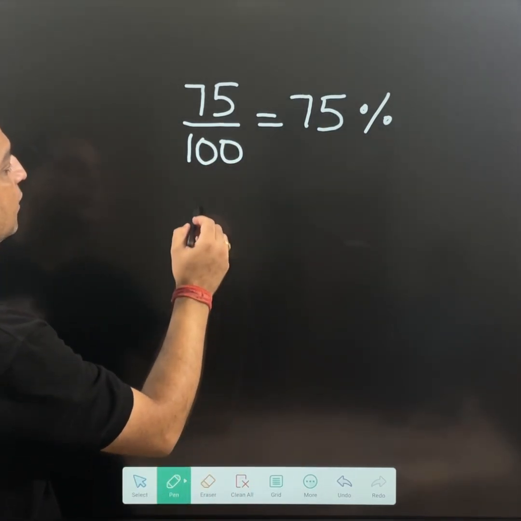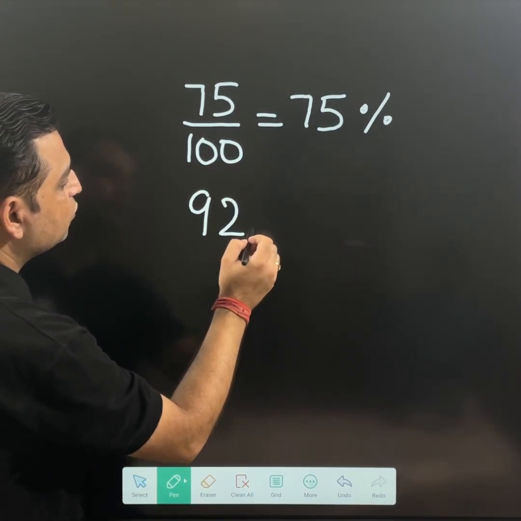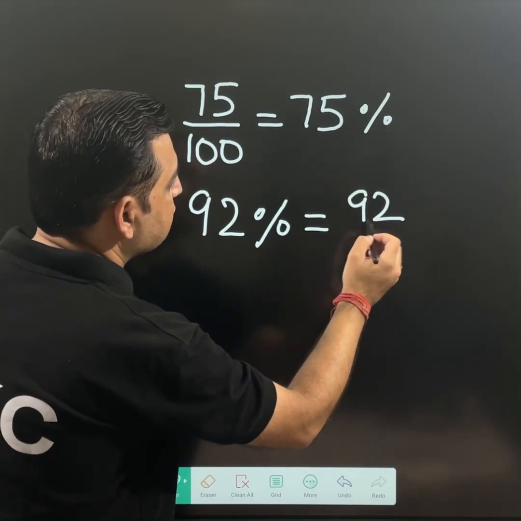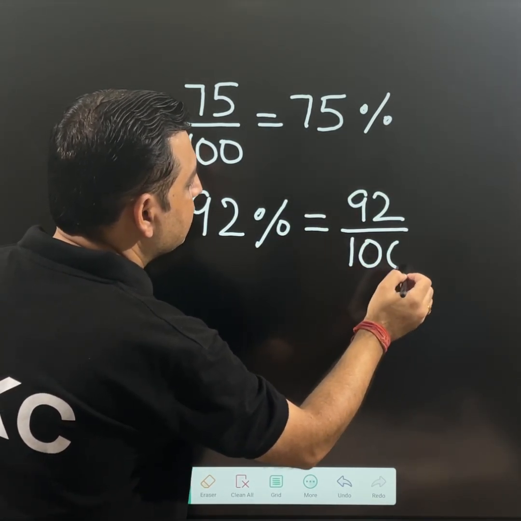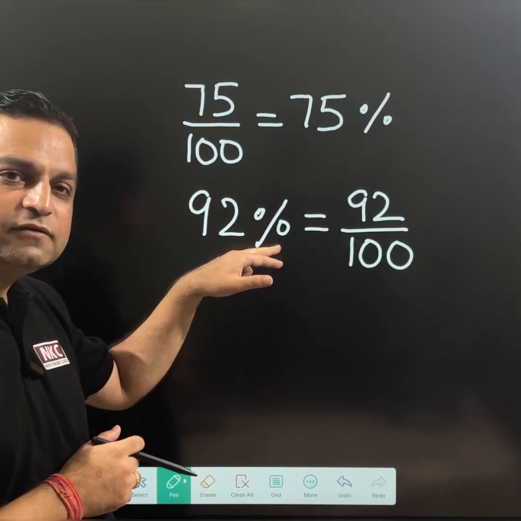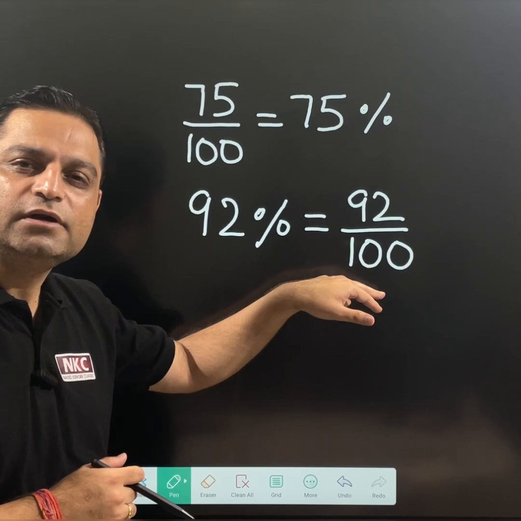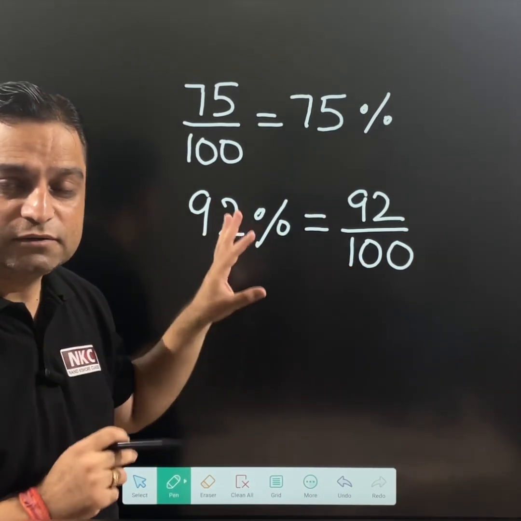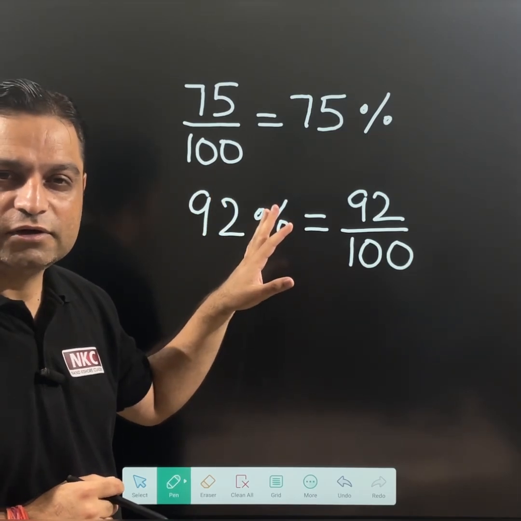Another thing: let's suppose you have 92%. It can also be converted into a fraction by writing 92 over 100. That means remove the percent sign and write 100 in the denominator. This is also correct. Both are interchangeable. So do remember, this is the first learning of the day.